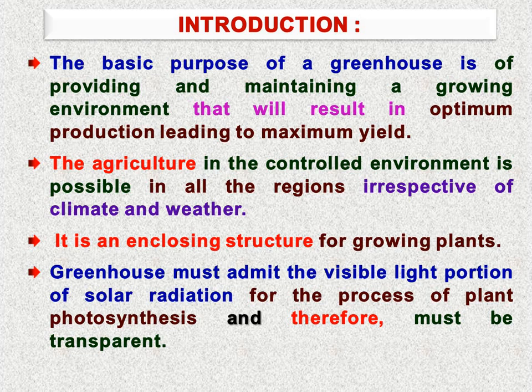So our covering material should be transparent, so it can admit the visible portion of light for the plant photosynthesis process. This is the prime requirement: our grading or covering material must be transparent.